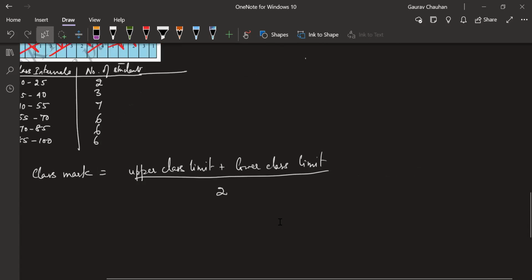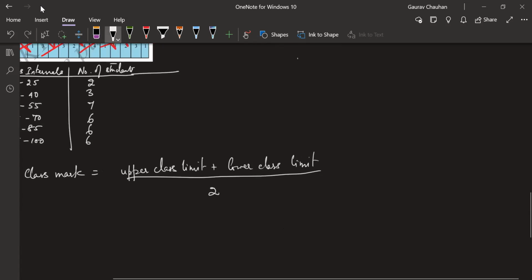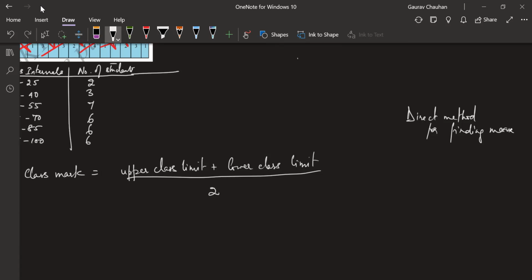I'm going to write the steps on the right side here. You don't have to write anything now, just the method for finding mean. The first step is to find the class mark for each class. Okay with this? Let me do that.